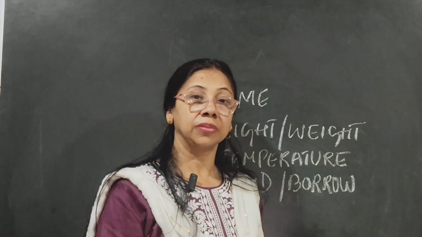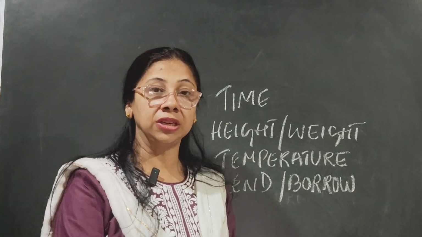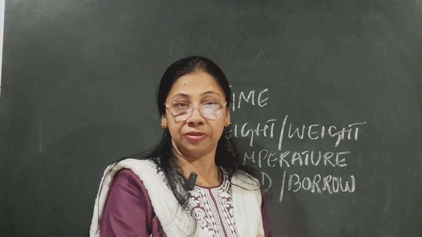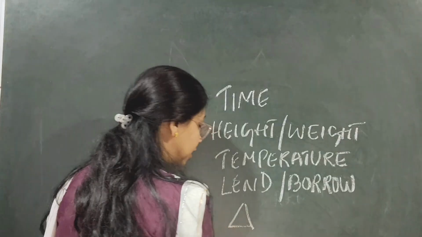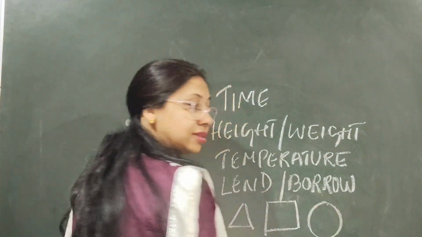Not only this, even when you measure perimeter, area, circumference of different geometric figures like triangles, quadrilaterals or circles.